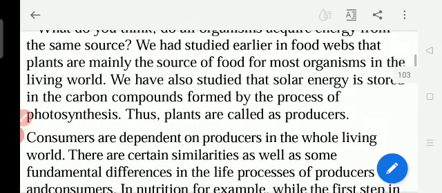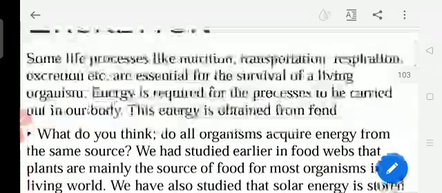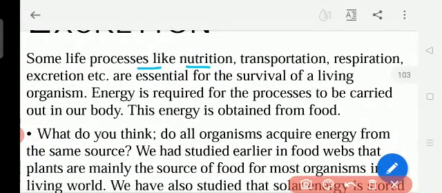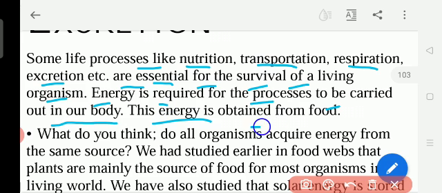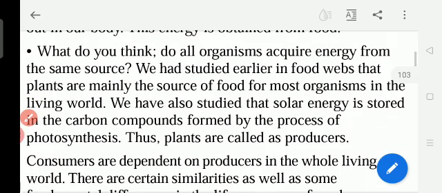Understand? Okay, so here we think of life processes like nutrition, transportation, respiration, excretion. Excretion means what? Sending the waste products outside. Essential means very important for the survival of a living organism. Energy is required for the processes to be carried out in our body. This energy is obtained from the food. So for all the activities, all the work we do, we need energy. This energy we get from the food.